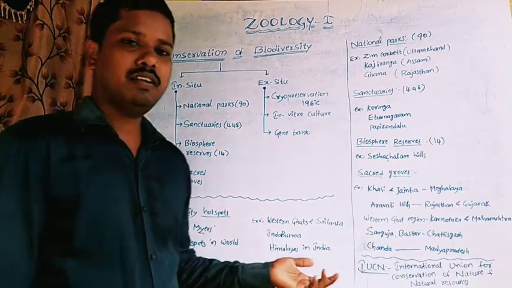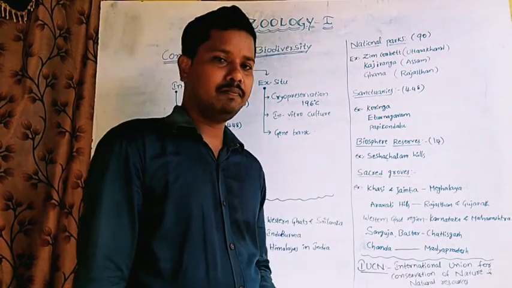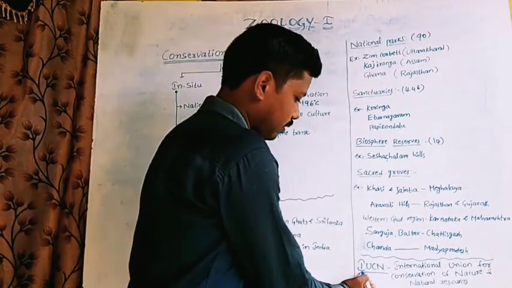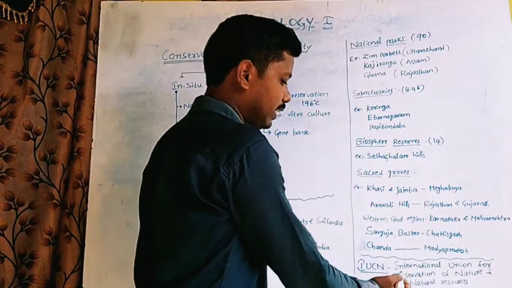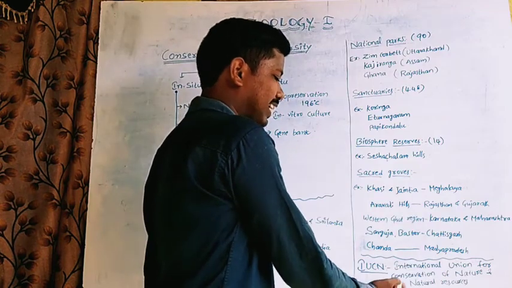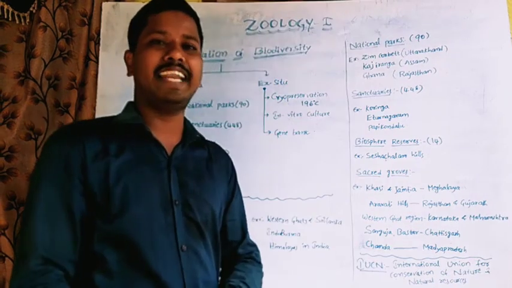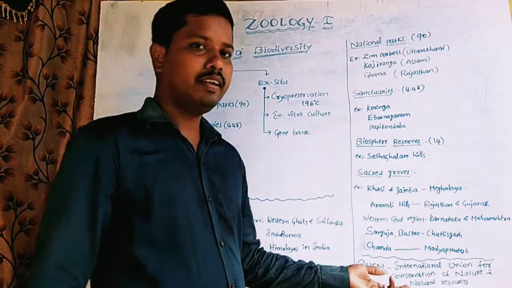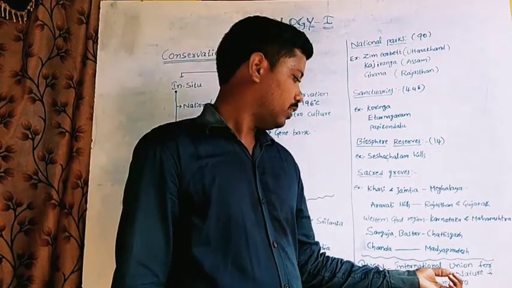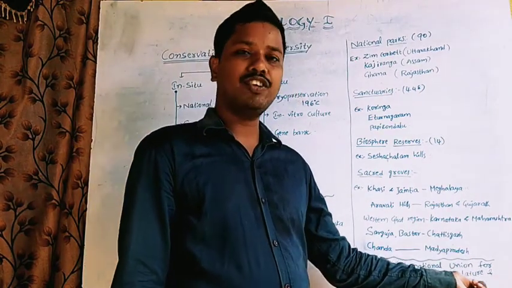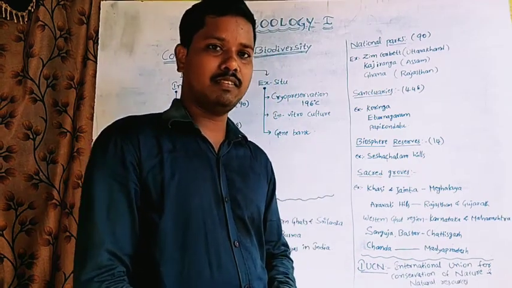So here IUCN, this abbreviation is International Union for Conservation of Nature and Natural Resources.